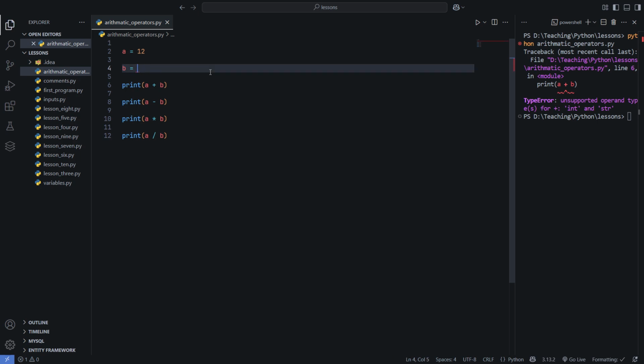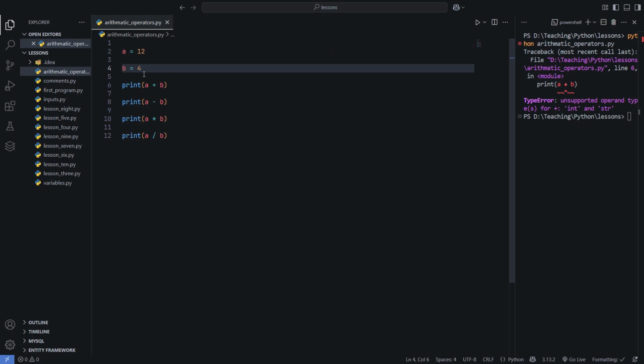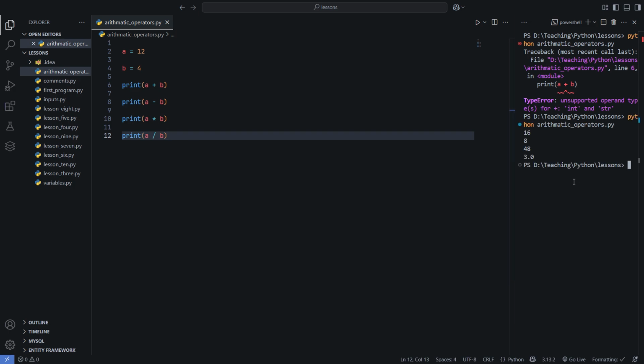So the symbol that we use, this addition, this subtraction, these are operators, and the value or the variable in that operation are operands. Before this we have seen operations directly on values. Now we are seeing them on variables. And the symbol we use is the operator, right? Okay, so if we just run this, we are getting the results.